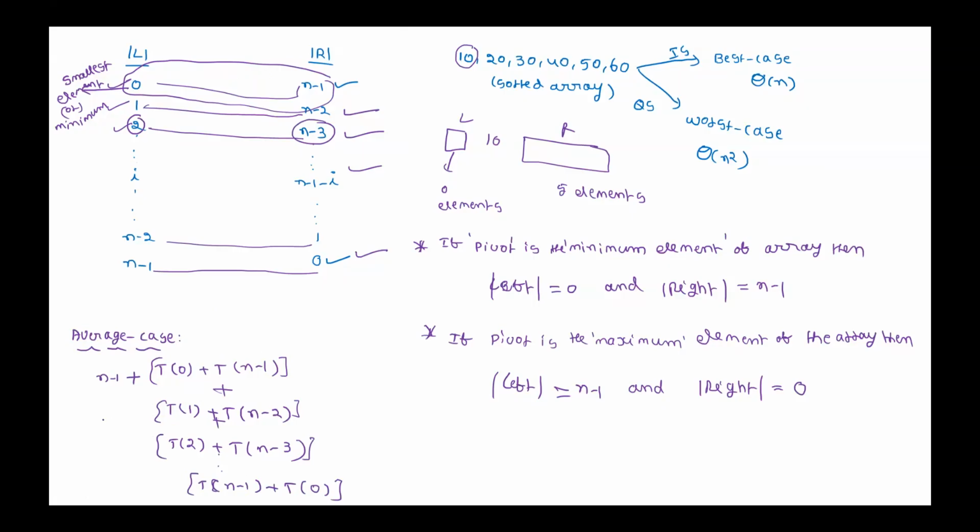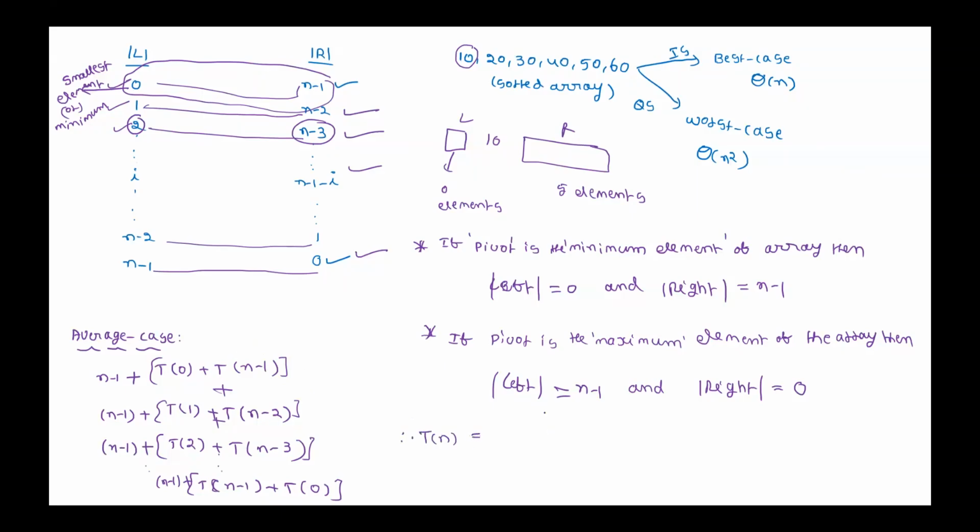Here also n minus 1 comparisons we need to do. Here also n minus 1 comparisons, and so on. Even here also n minus 1 comparisons. That means the partition happens, and after that the array is partitioned into 2. Is that correct? Is there any doubt? Because we assume a simple uniform distribution, each case has the same probability of occurrence, then what is the average case running time?